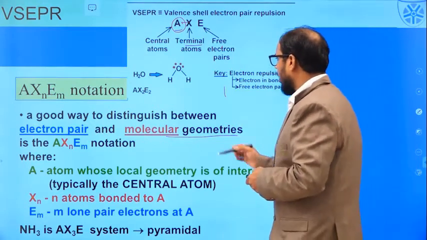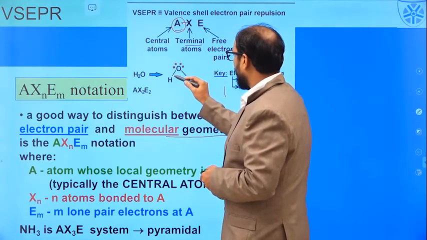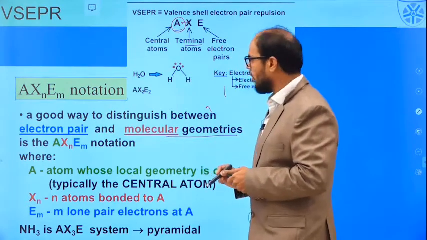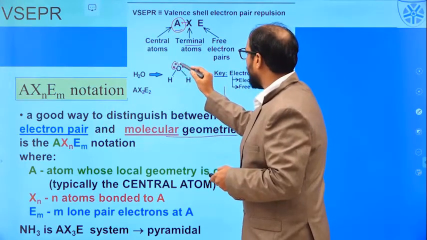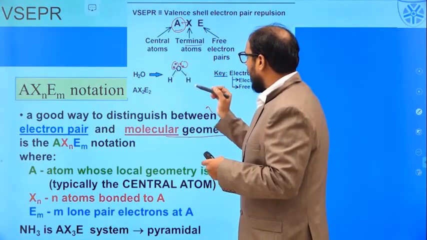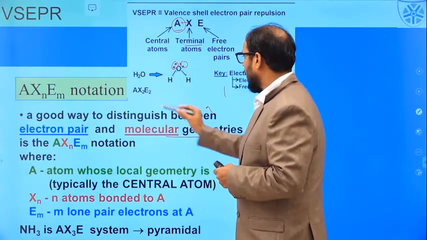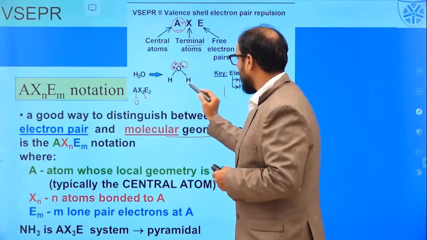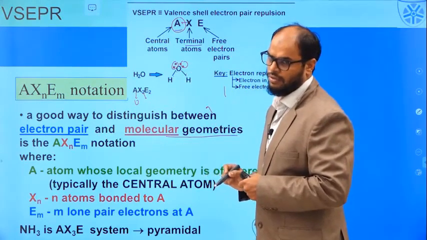So let us talk about the water molecule. In the water molecule, the central metal atom being O, we have got the 2 hydrogen atoms which are bonded to the central metal atom, that is the oxygen. And since we have said that the geometry is governed by the lone pair as well as the bond pair, I can state that the AX2E2 notation stands for the water molecule, where A is the oxygen atom, X2 refers to the 2 hydrogen atoms and E2 refers to the 2 lone pairs of electrons.